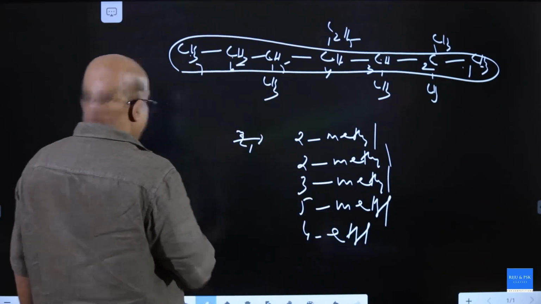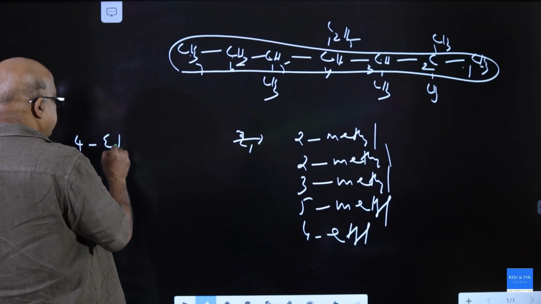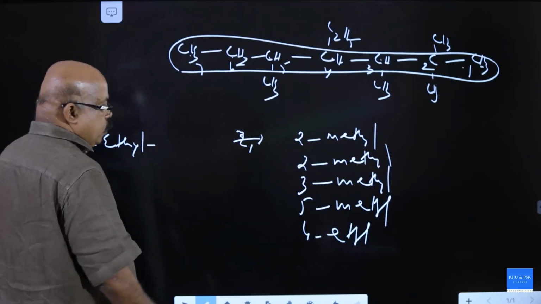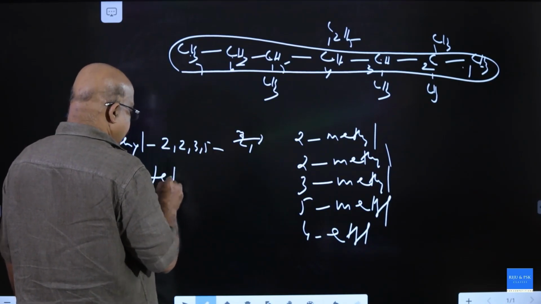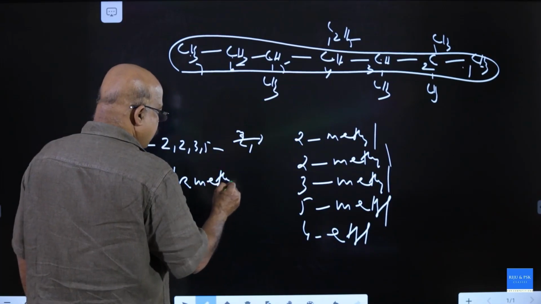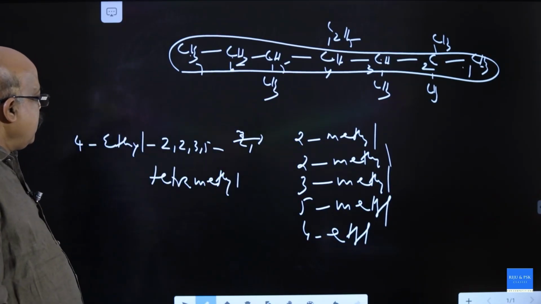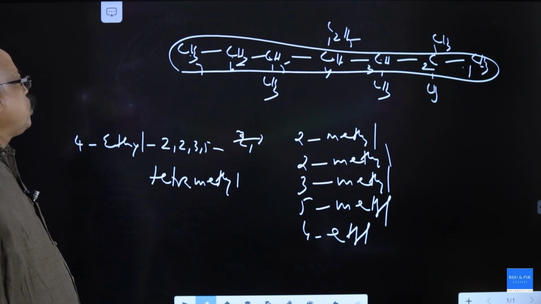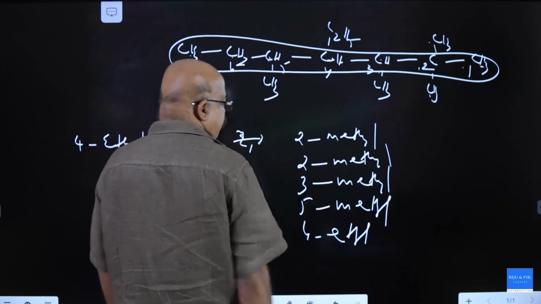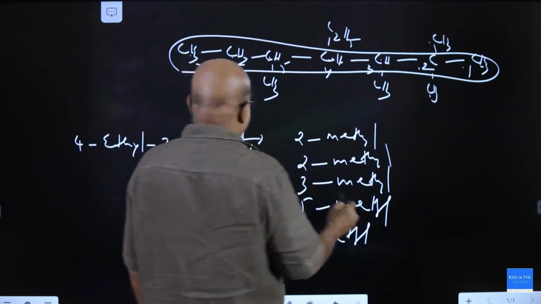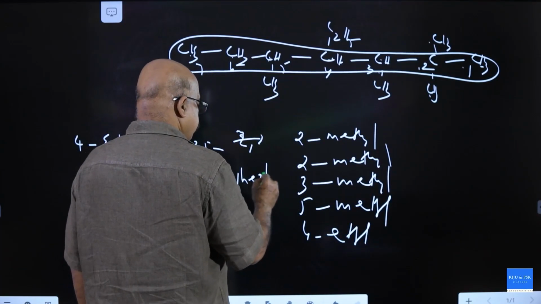So the name is 4-ethyl, 2,2,3,5-tetramethyl heptane, with heptane as the parent. Now you are familiar with naming this type of branched chain alkanes.